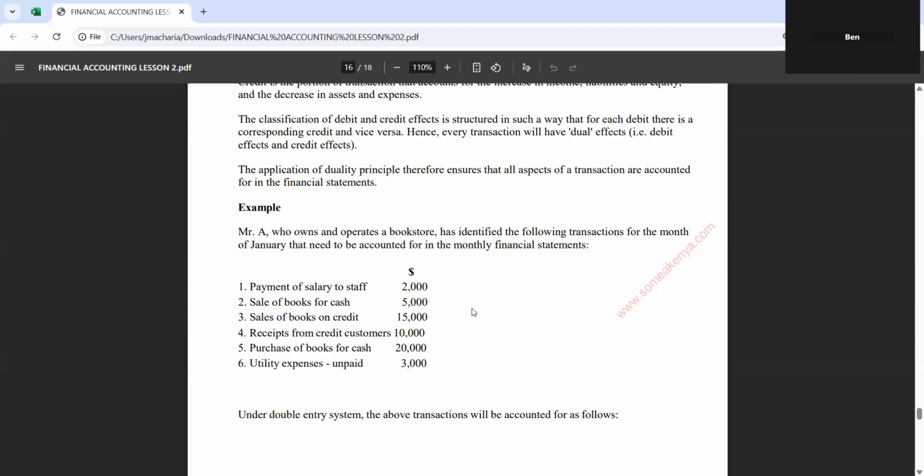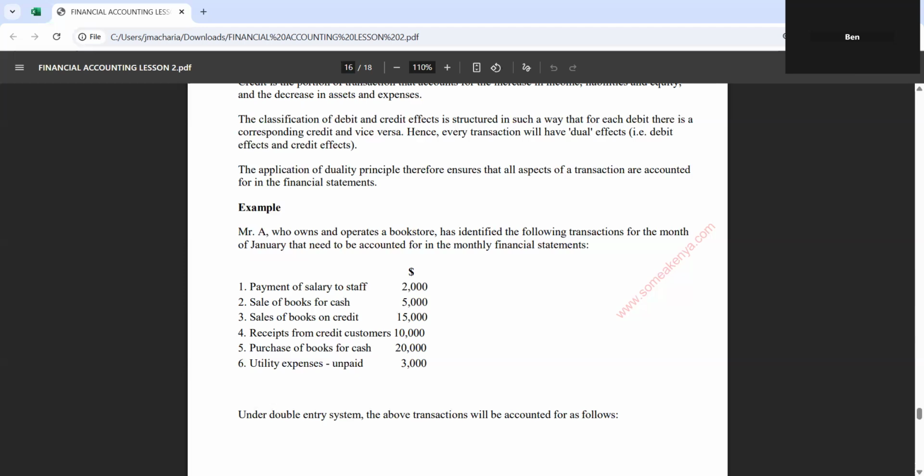Sales, you credit. Simply, each and every item in accounting, when you debit an item, think of what else should be credited to make this transaction complete. There is no transaction in accounting which has a debit without a credit balance. That should be very clear. If you make a receipt from a customer, you're getting money from your customers. What is happening? Your debtors are reducing. So if debtors are reducing, you credit. Then you are having money. So your cash is increasing. When your cash is increasing, it's an asset, you debit.